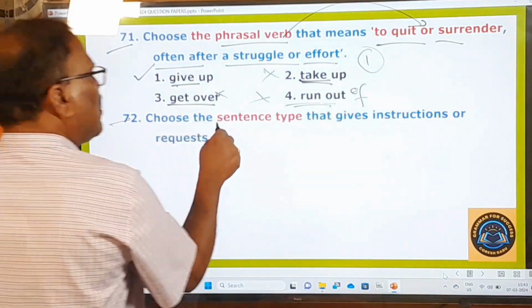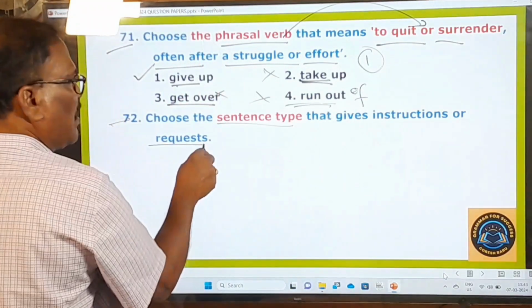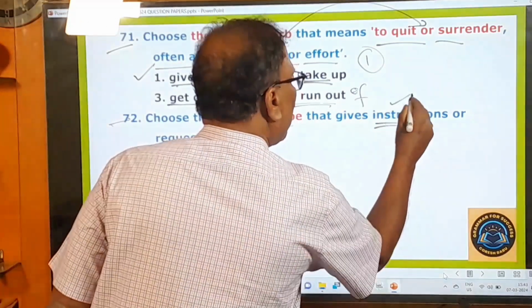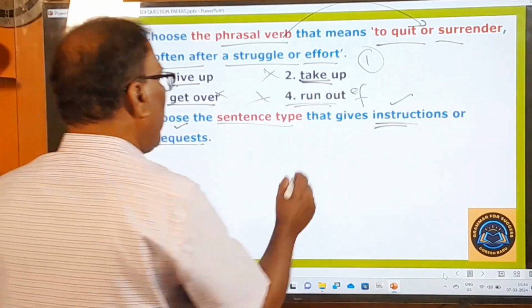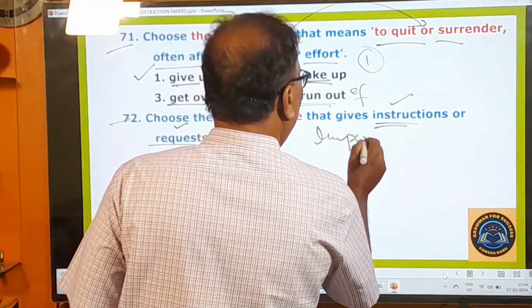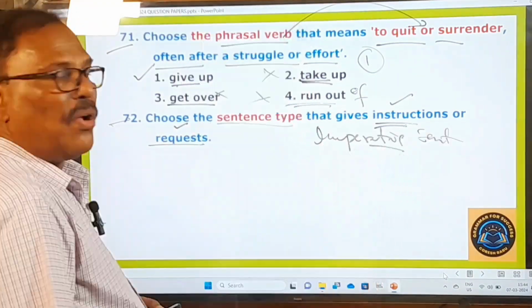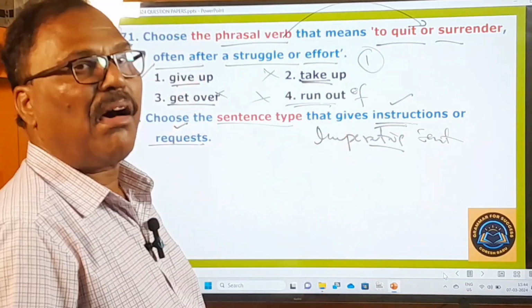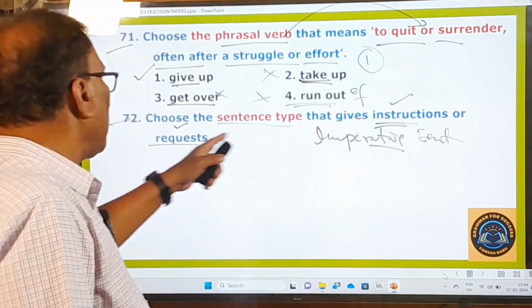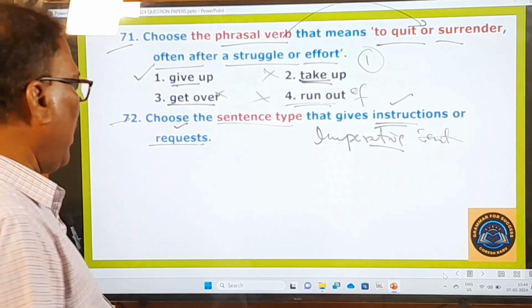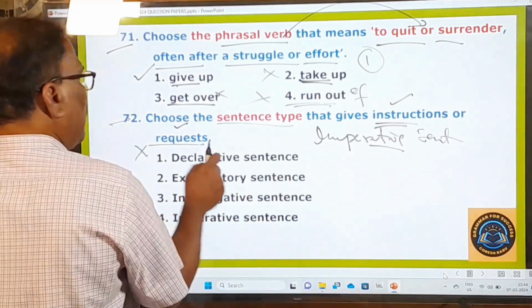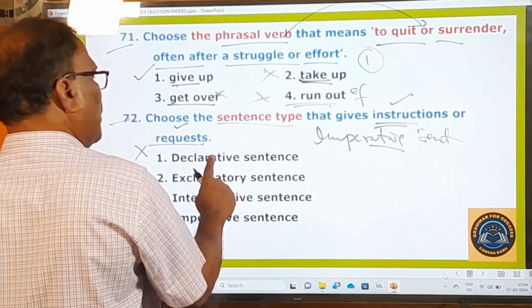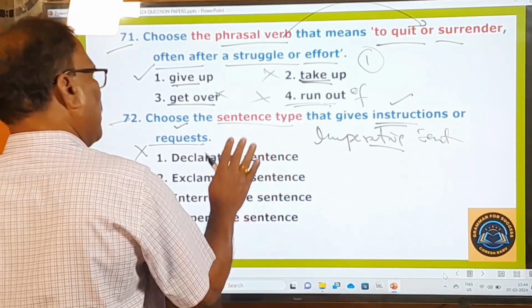72nd question. Choose the sentence type that gives instructions and requests. You remember, to give instructions and to make a request, we use only the imperative sentences. Only imperative sentences are used to give instructions or make requests. Okay. And here declarative sentence means an ordinary sentence or an assertive sentence.